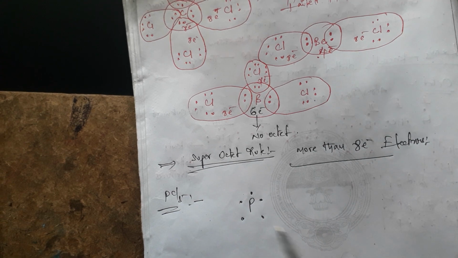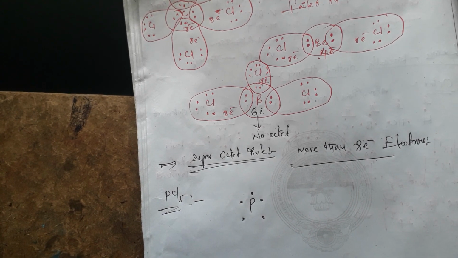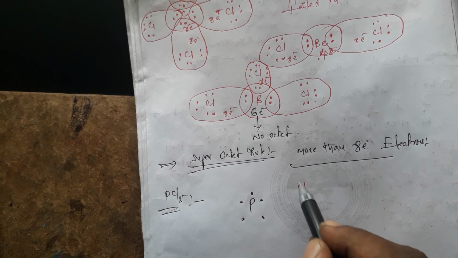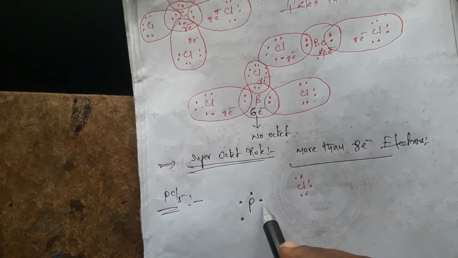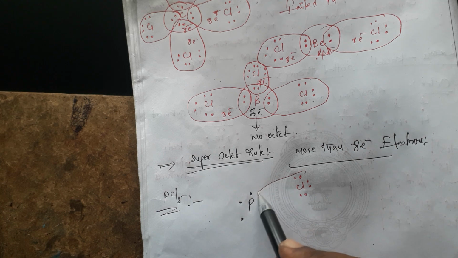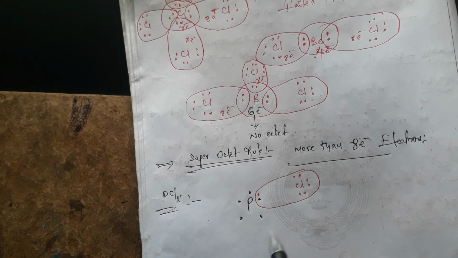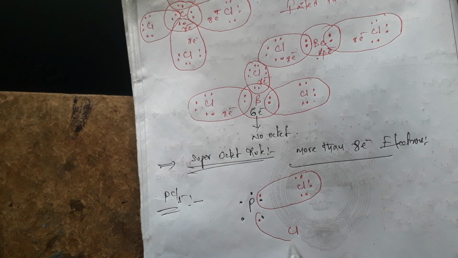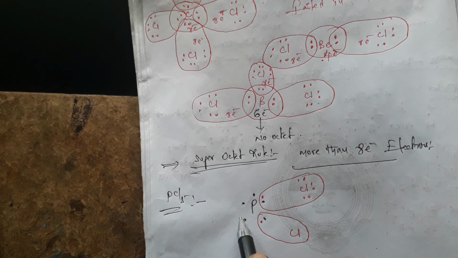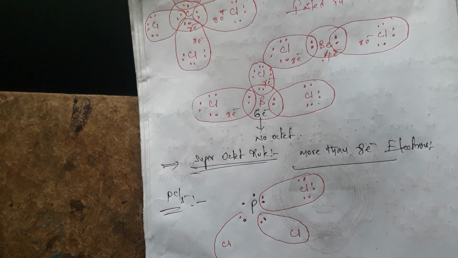Yes, 5. Each chlorine has 6, and the seventh electron will be used like this, producing 1 sigma bond.